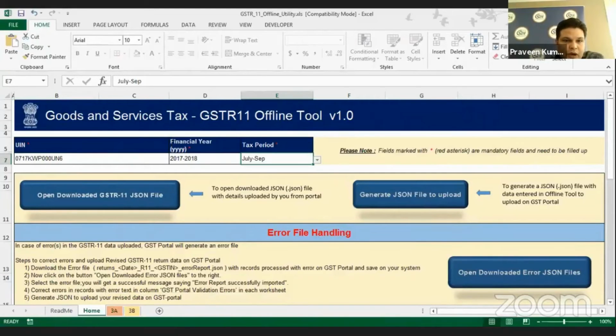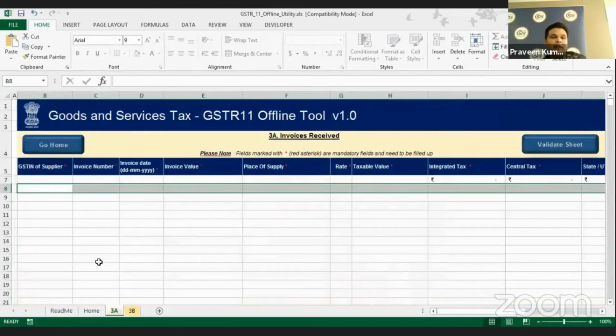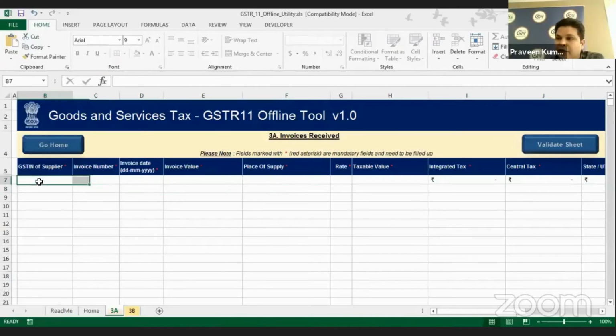Now come to this 3A tab for entering data. Many feedbacks that we have received: the first time we open our Excel utility tool, by default the value to be entered is to be written only in row number 8. It's selected by default. So you have to make sure you start your entry from row number 7 rather than row number 8. Okay.